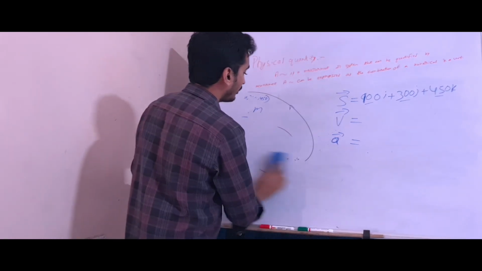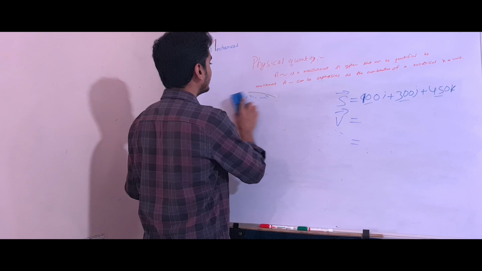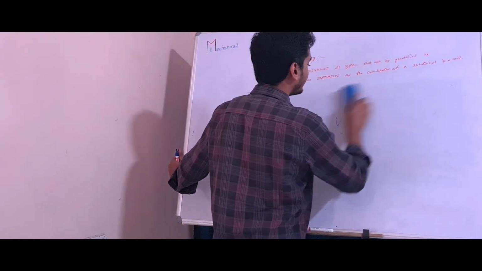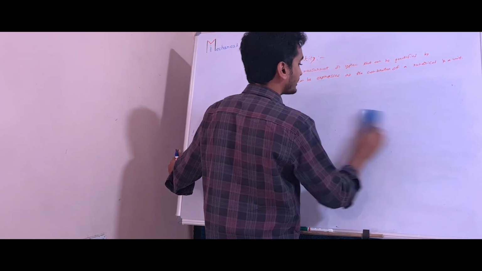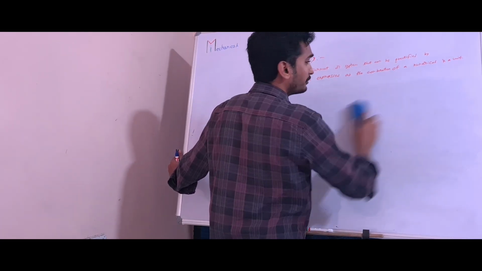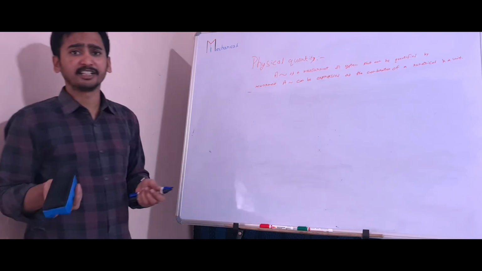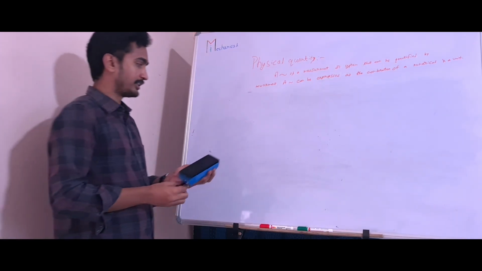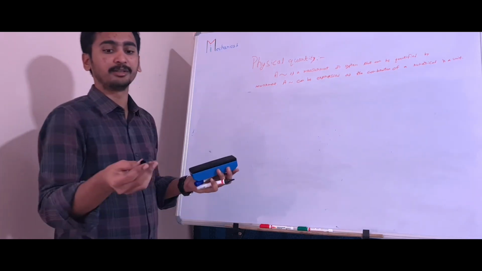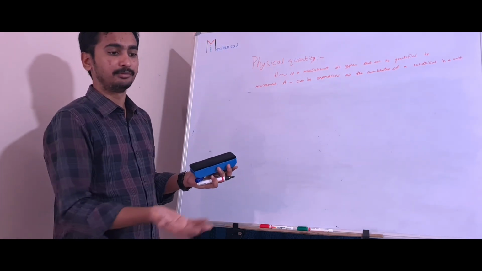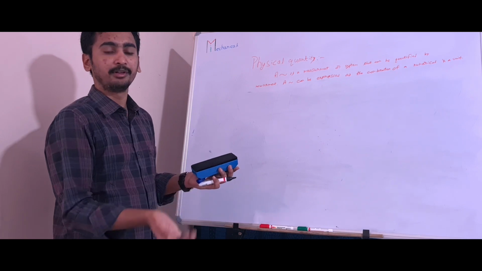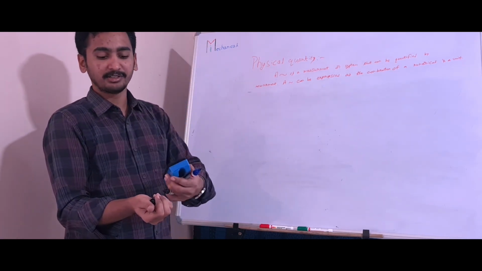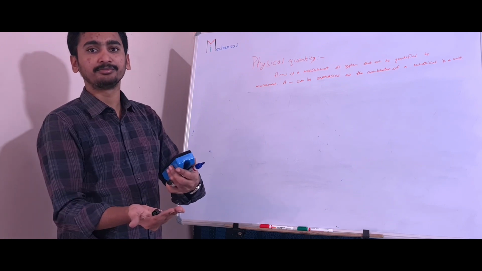Now we will see a few physical parameters, whether those are scalar or vector. Now you understand the difference between distance and displacement, and the difference between speed and velocity. I will tell you one more example. See, I am throwing this cap and catching it. How much distance traveled? It traveled this much distance, but displacement is 0.